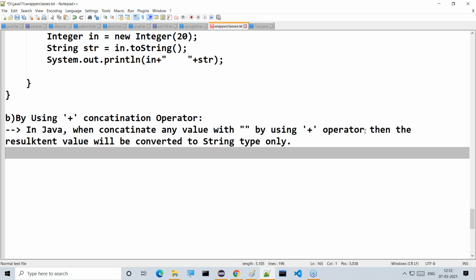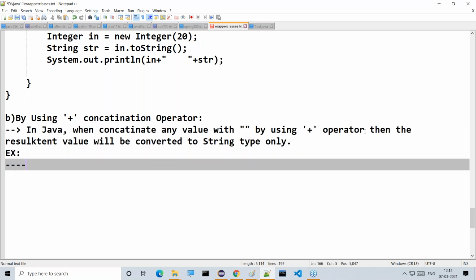It will not come as the respective data. String type only we are getting here.